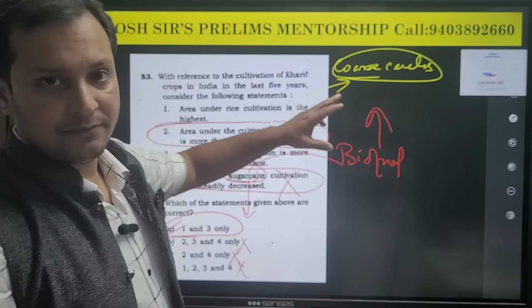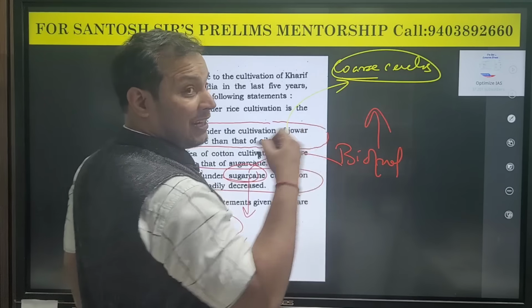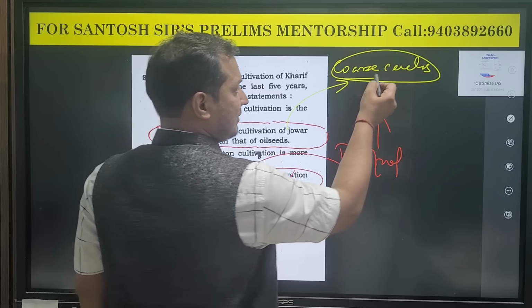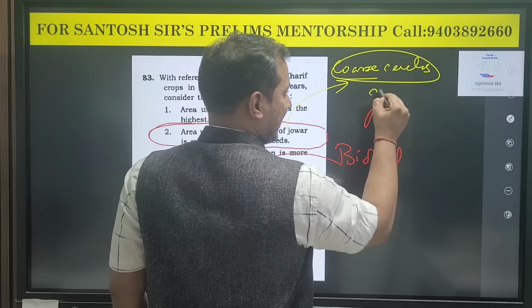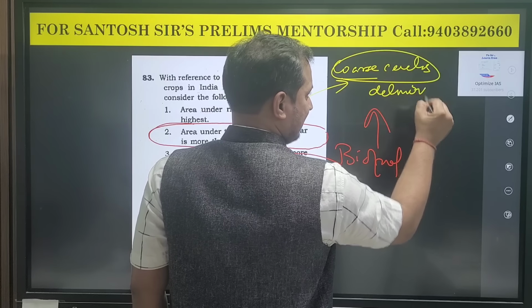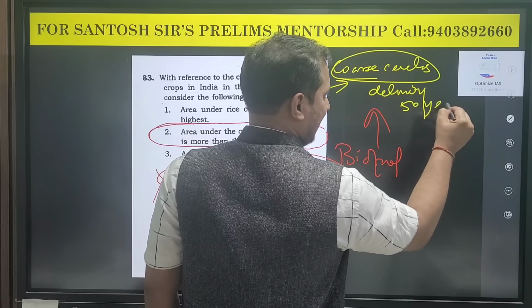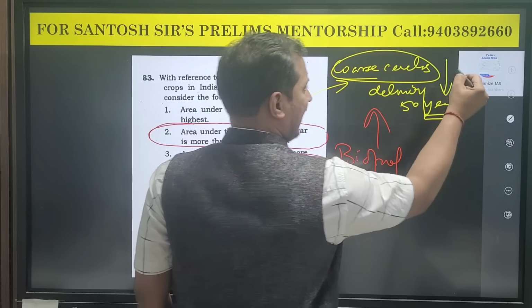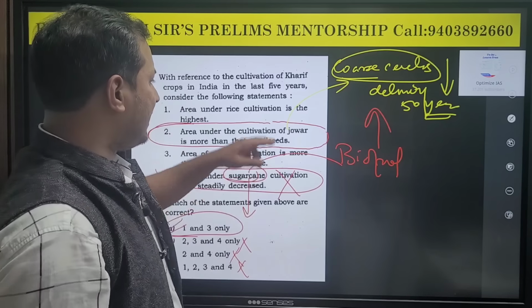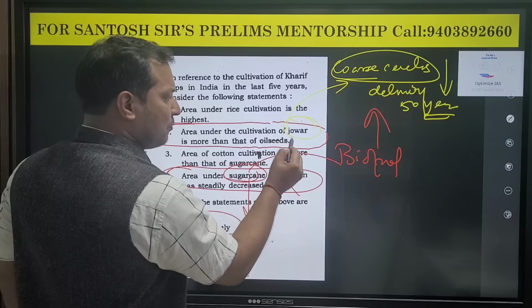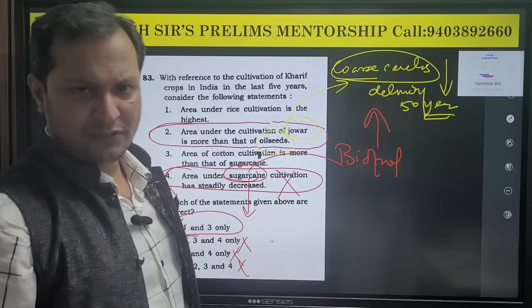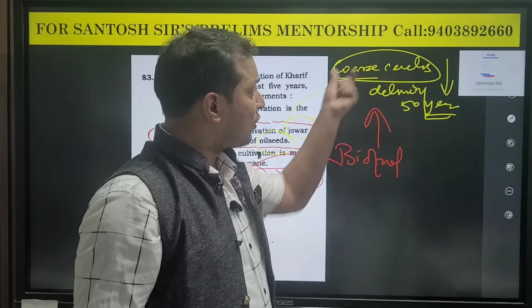Core cereals, mota anaj, it is called. In the last 50 years, the area under core cereals has declined. So how come the area under jowar is more than oilseeds? Logically not possible, because jowar is one of the core cereals.